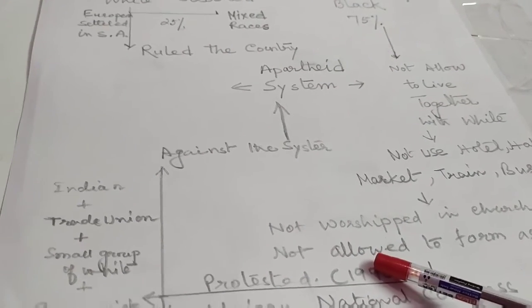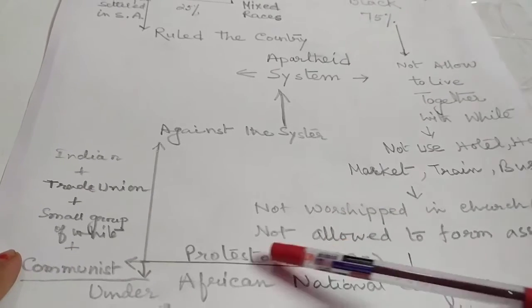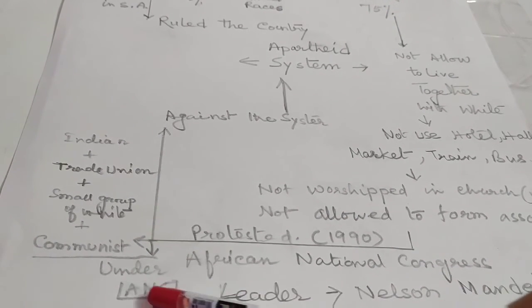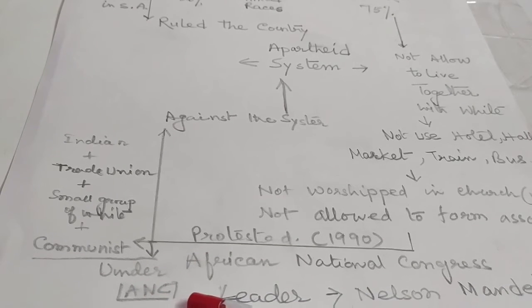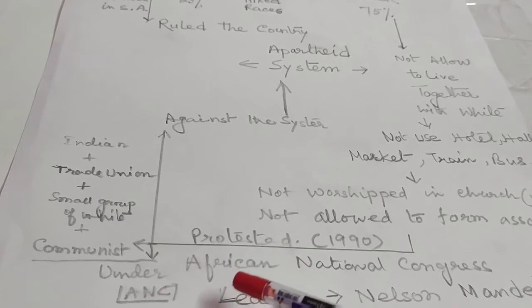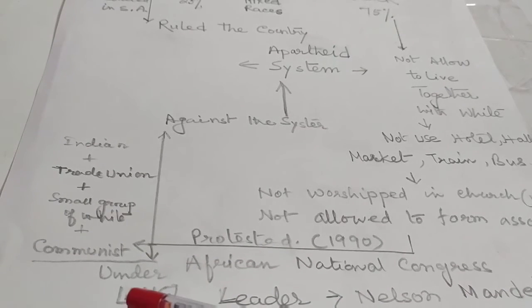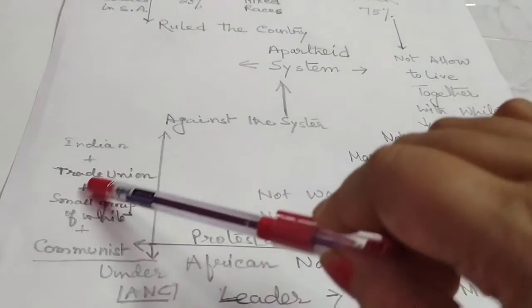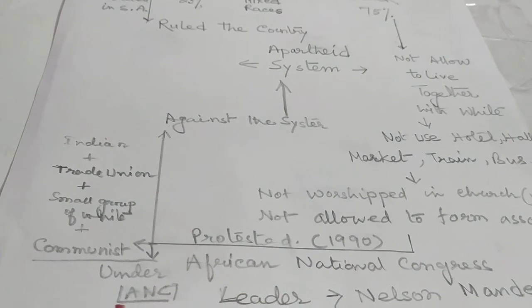They all came together under the African National Congress. They together formed a big party whose name is African National Congress.